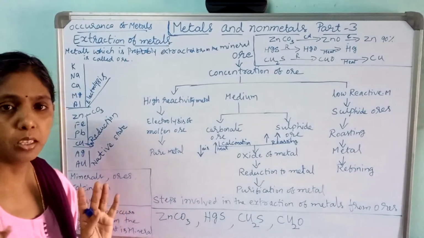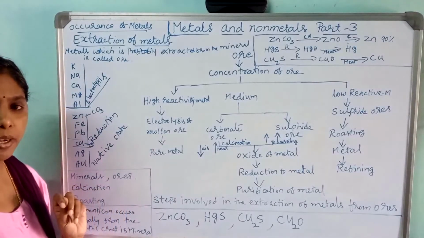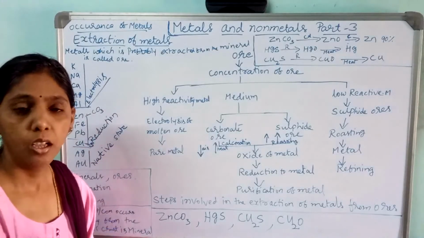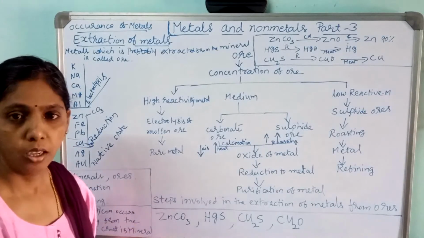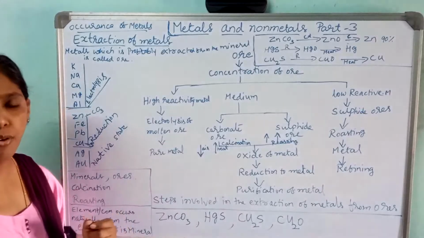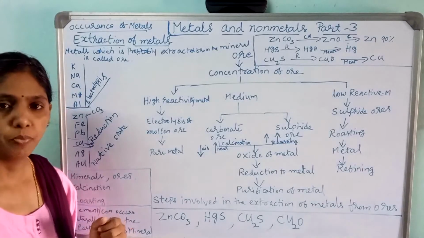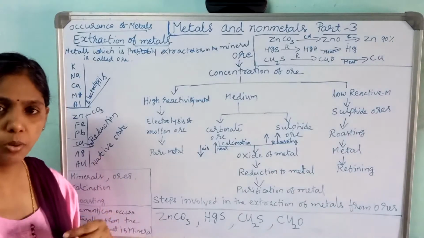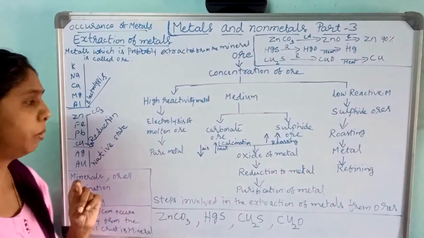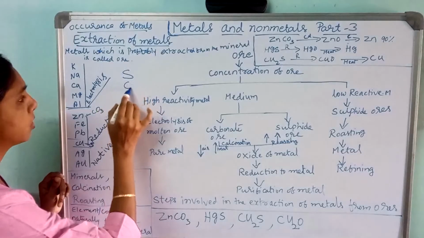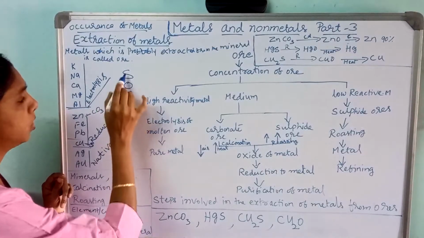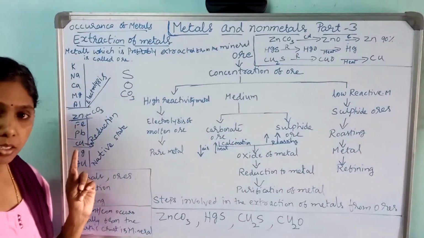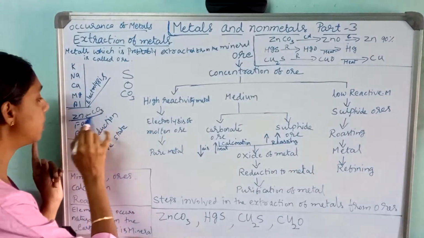moderately reactive metals. These moderately reactive metals will occur for us in the form of carbonate, sulfide or oxide ores. That you have to remember: sulfide ore, oxide ore or carbonate ore. See here Zn. We get Zn in the earth crust in the form of ZnCO3.